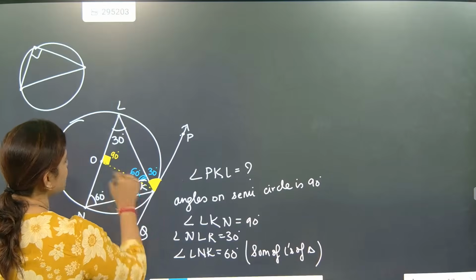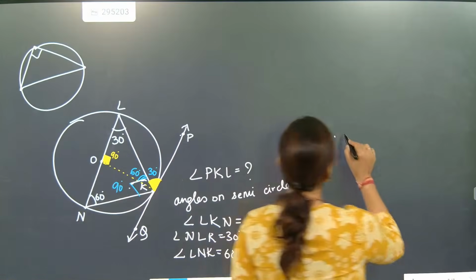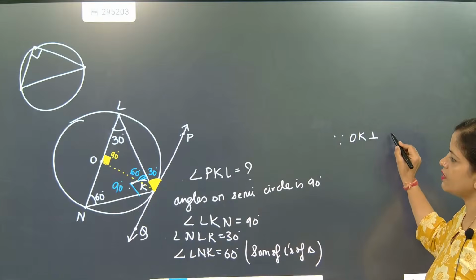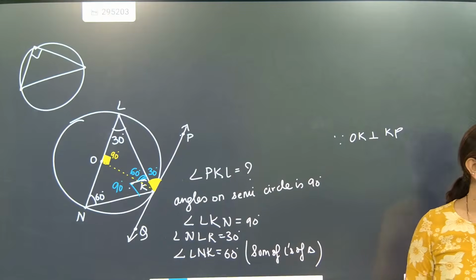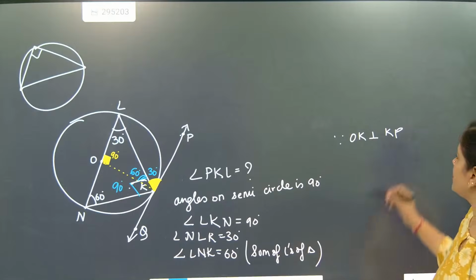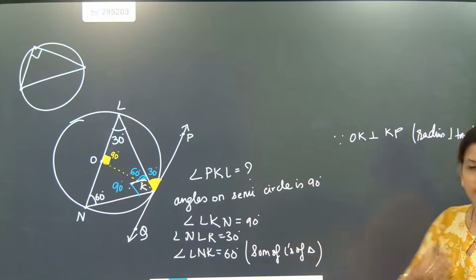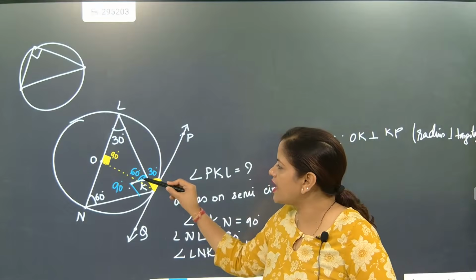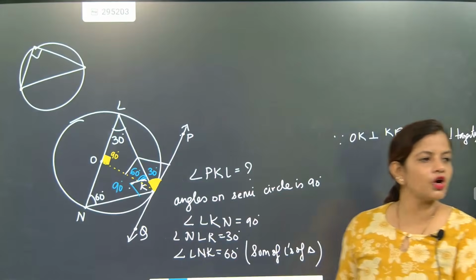Now we know that the shortest distance is always perpendicular. So we will write, since OK is perpendicular to KP, radius is perpendicular to tangent. Got it? So if radius is perpendicular to tangent, this total angle is 90 degrees.